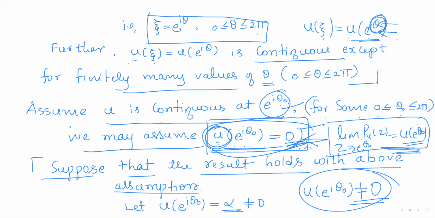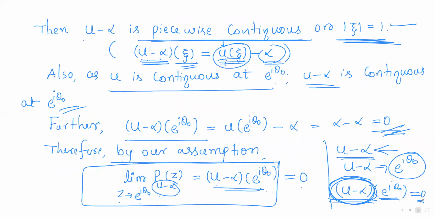So now we shall prove that limit Pu(z) as z approaches e power i theta naught is u of e power i theta naught, with the assumption that u of e power i theta naught is 0. That means this value is 0. So what we have to prove? We have to prove limit Pu(z) is 0 as z approaches e power i theta naught.